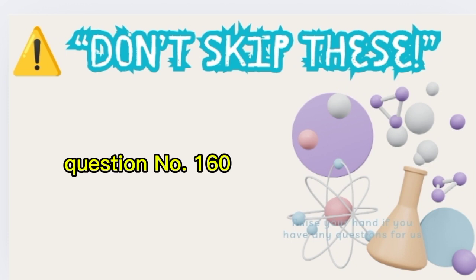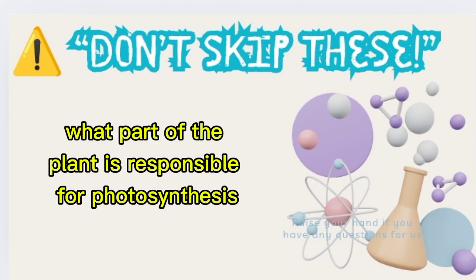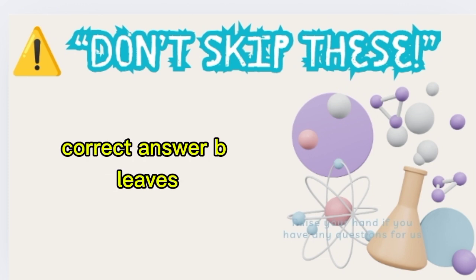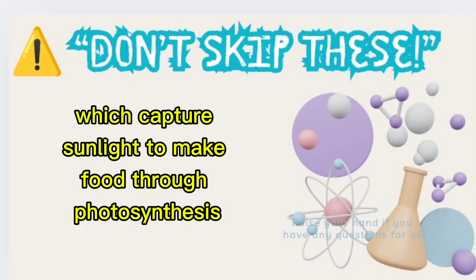Question number 160. What part of the plant is responsible for photosynthesis? A. Stem. B. Leaves. C. Roots. Correct answer: B. Leaves. Leaves contain chlorophyll, which captures sunlight to make food through photosynthesis.